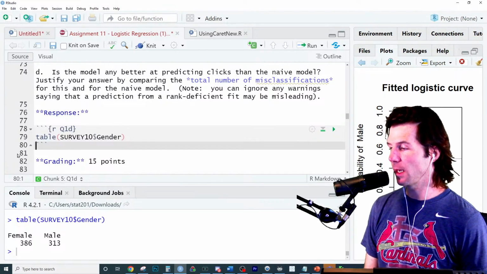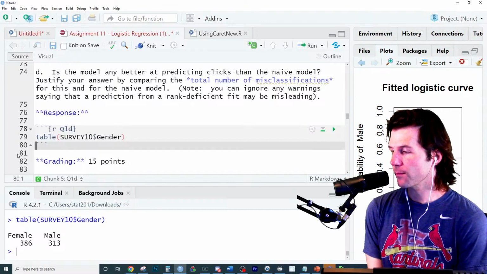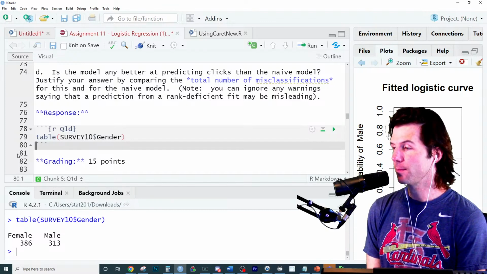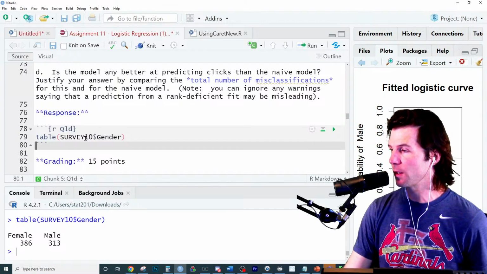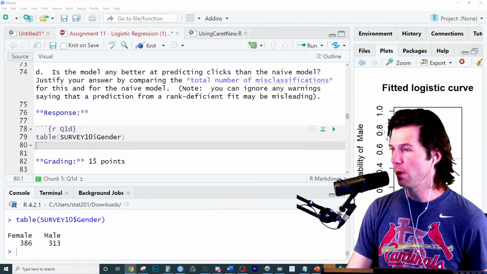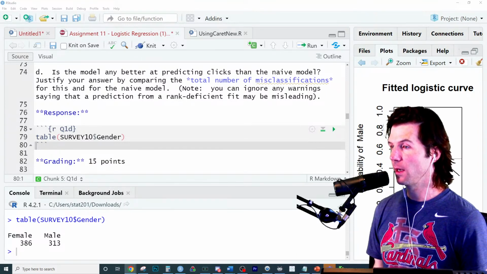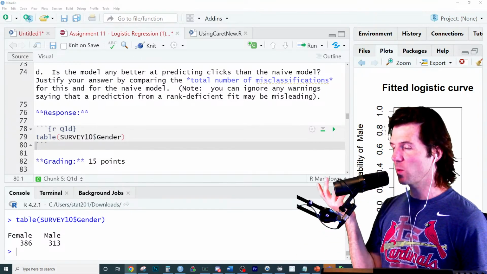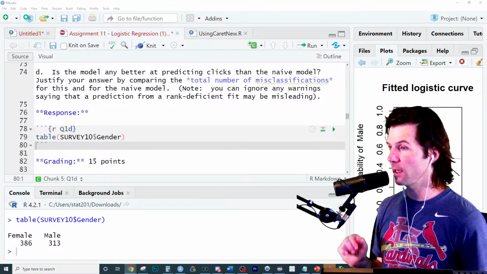This is how to do the naive model. What would you predict, and why? That's exactly it. Why would you predict everybody is female? If you could only say everybody's male or female, why would you do this? You're figuring out how the naive model works for categorical data. If I had to guess one, I'd say someone's female, because why? This is how the naive model works.